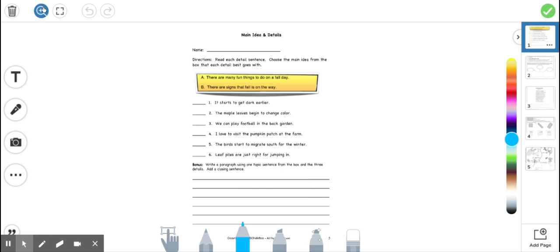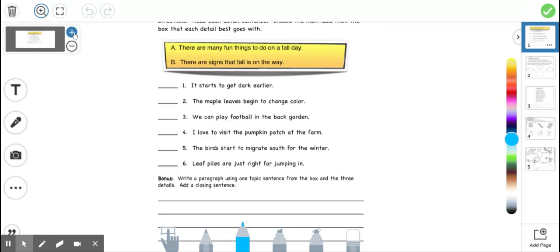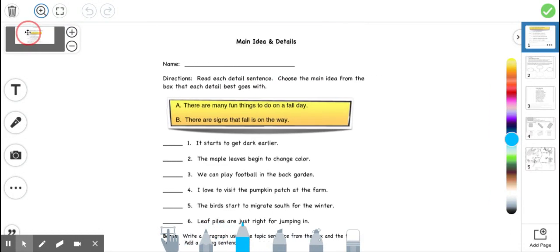We've got this assignment to start us off. This is your reading assignment for the day, and it's main idea in details. It looks really, really similar to the one we did last week. So let's take a look. You can see here that the instructions say to read each detail and choose the main idea from the box that goes with each detail. So you have two choices.